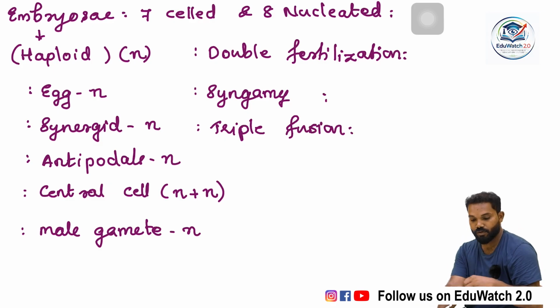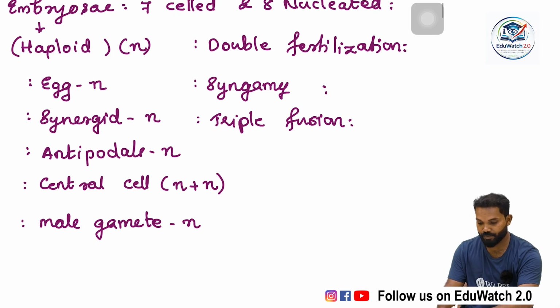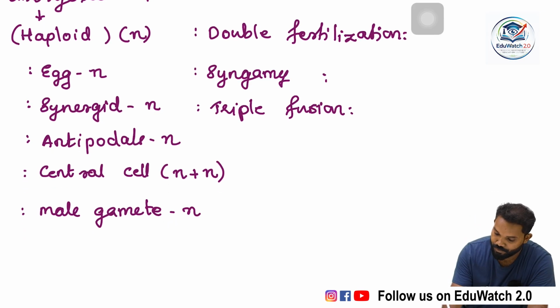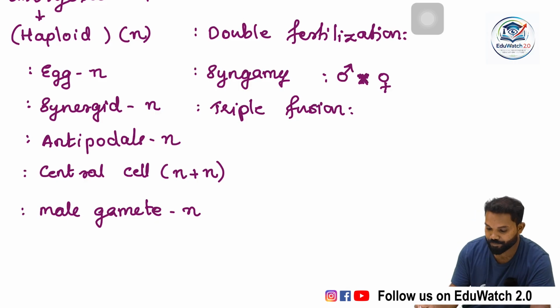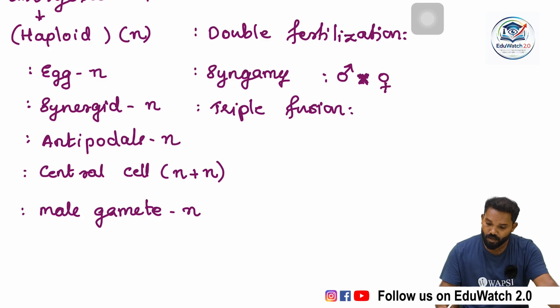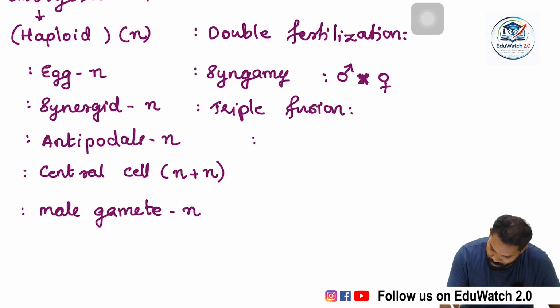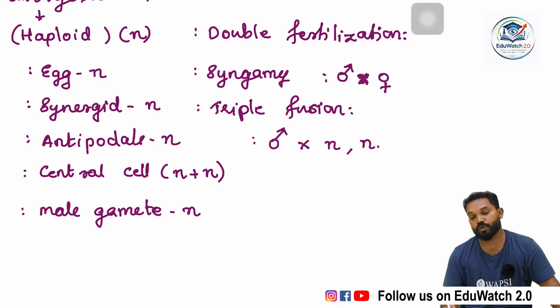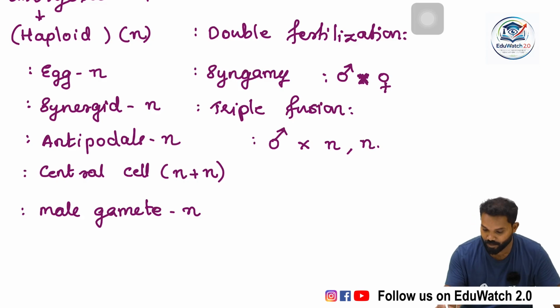Now the cells involved in syngamy and triple fusion. Syngamy is the fusion between the male gamete and the female gamete. Triple fusion is the fusion between the male gamete and the 2 haploid polar nuclei.